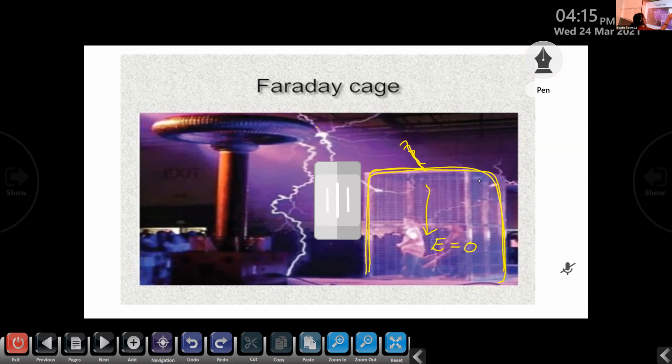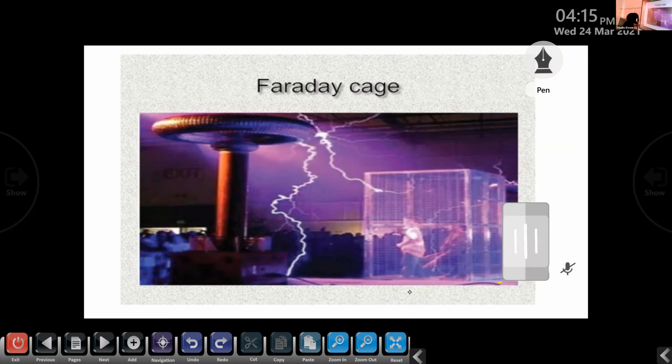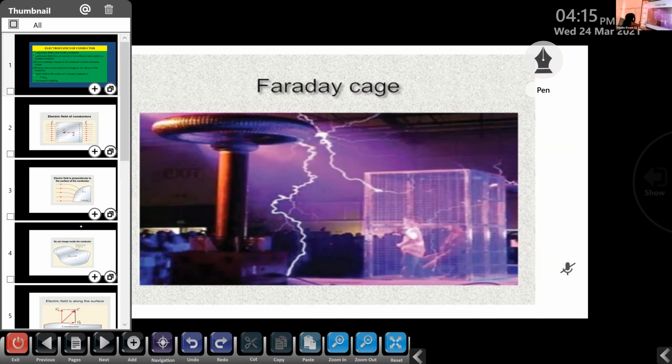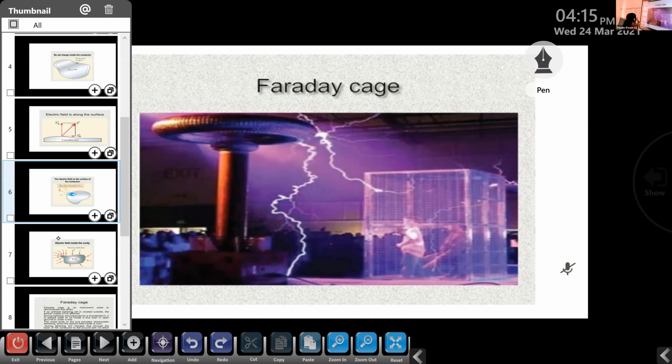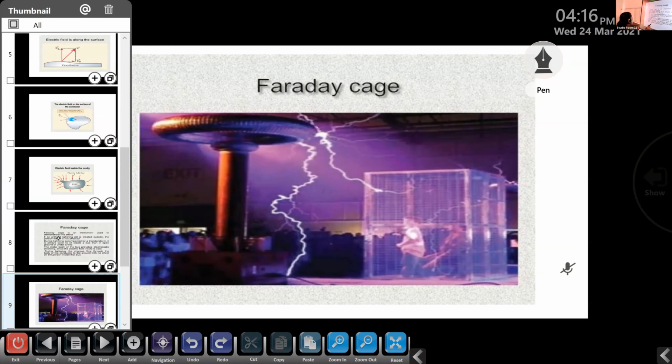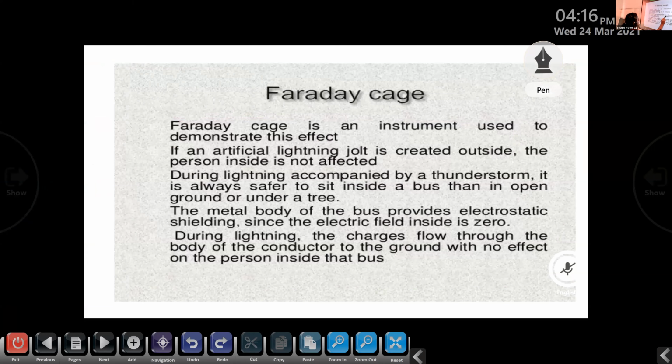Did you hear that during lightning, it is better to sit inside a bus or something like that? It is because of this. Lightning is accompanied by a thunderstorm. It is always safer to sit inside a bus than in an open ground under a tree. Why?